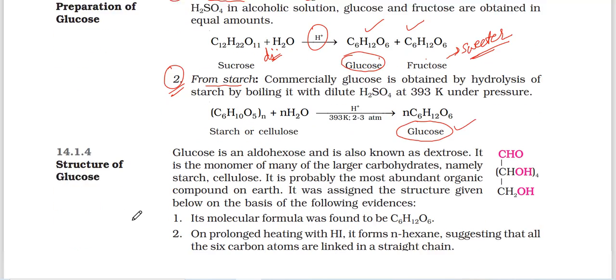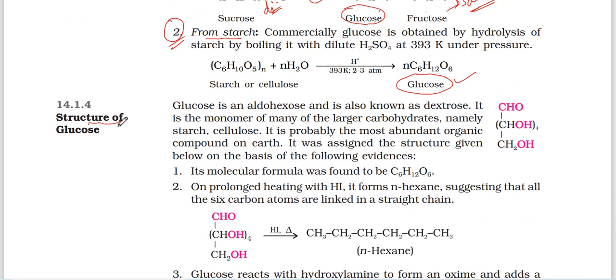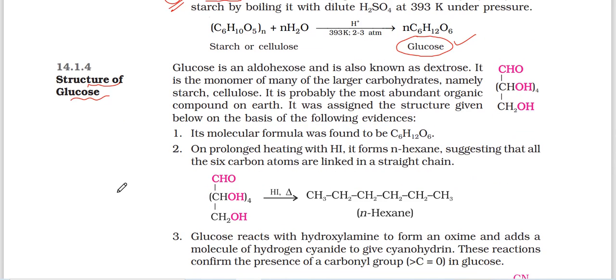Now we are discussing the structure of glucose. Glucose is an aldohexose. It is also known as dextrose. Why are we calling it dextrose? Because the solution is an optically active compound, rotating clockwise. Dextro means clockwise rotation, levo means anti-clockwise. Fructose is levo.